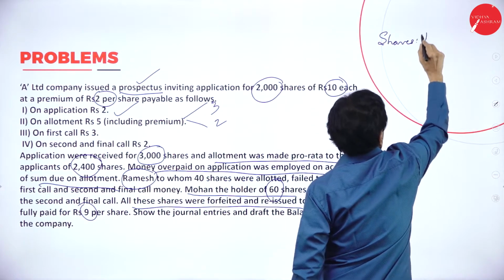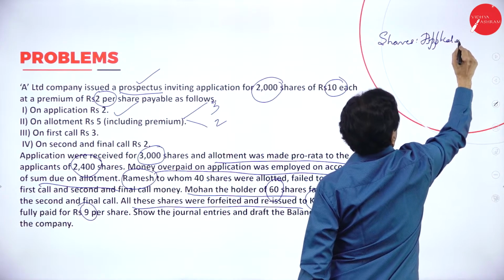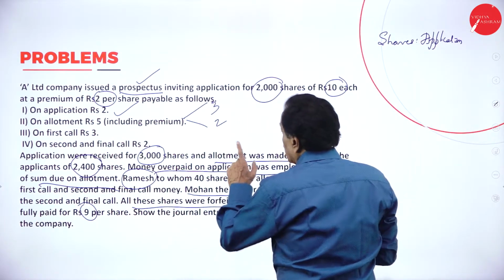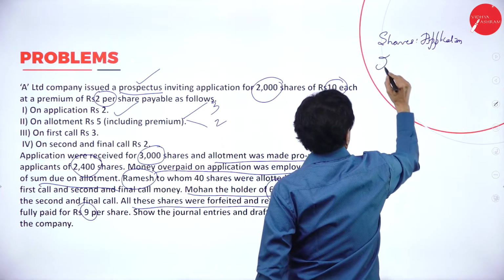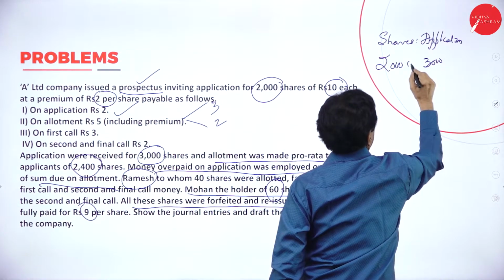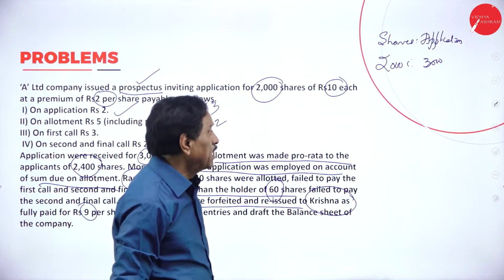Shares is to application. How many shares are there? 2,000 shares. How many applications received? 3,000.